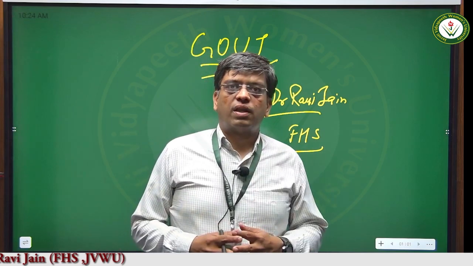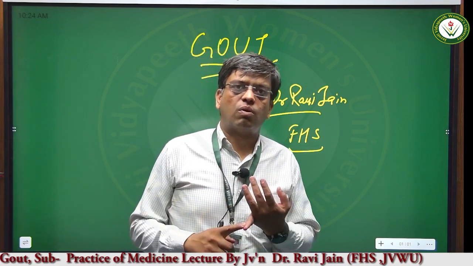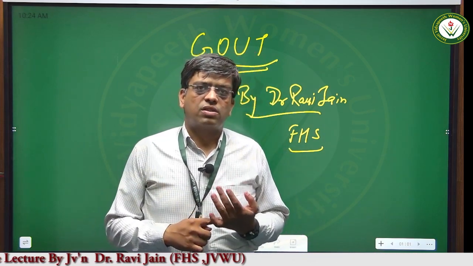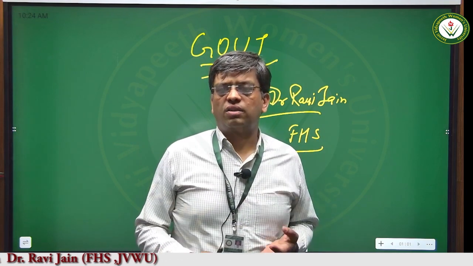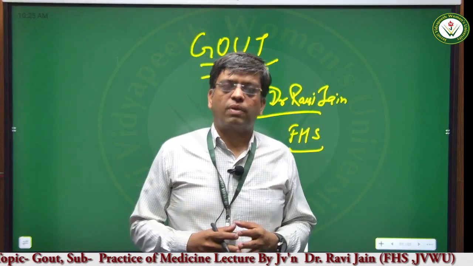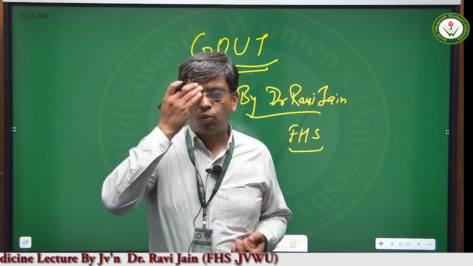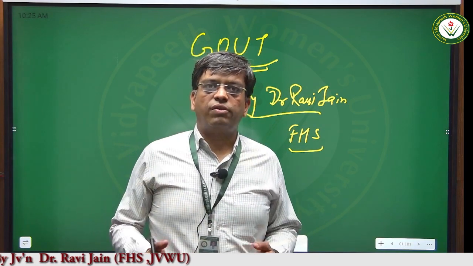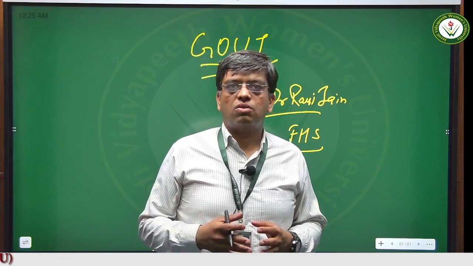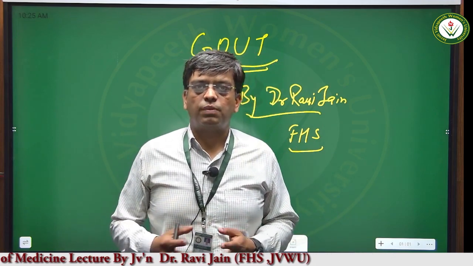In the last lectures, we have discussed various important disease conditions of the locomotor system, like osteoarthritis, rheumatoid arthritis, reactive arthritis, psoriatic arthritis, ankylosing spondylitis, and so on. And today we are going to discuss gout. What is gout? How is it caused? Who are the individuals more prone to development of gout? What are the clinical features with which people with gout come to us? How to diagnose a case of gout, and the management of gout, including the homeopathic management of gout.